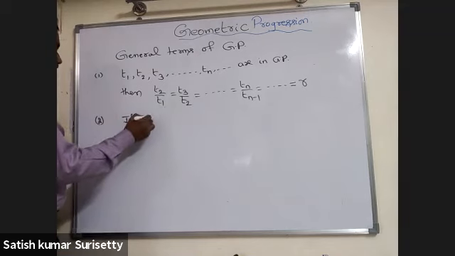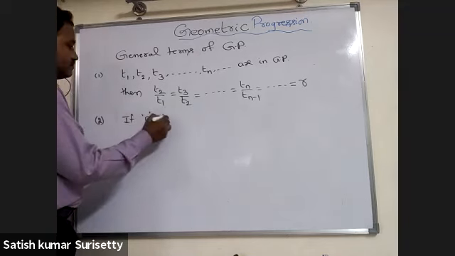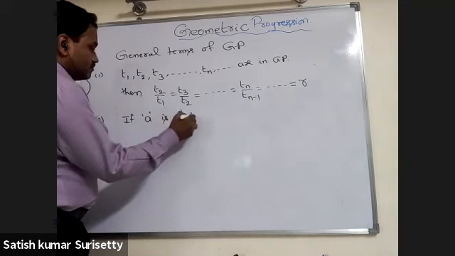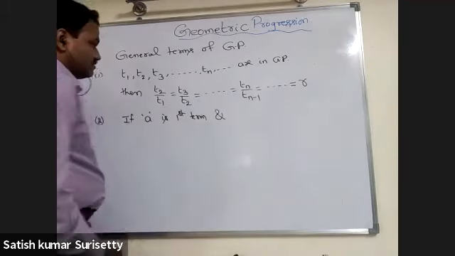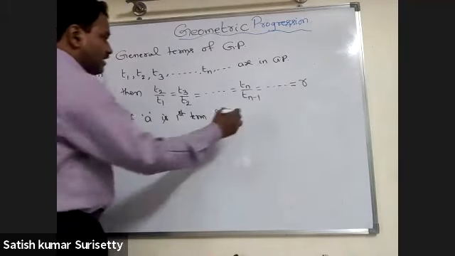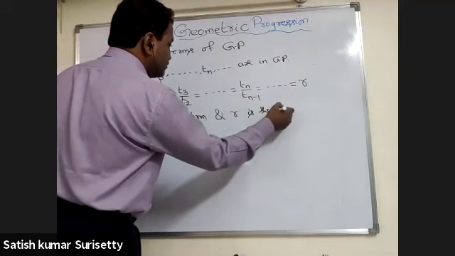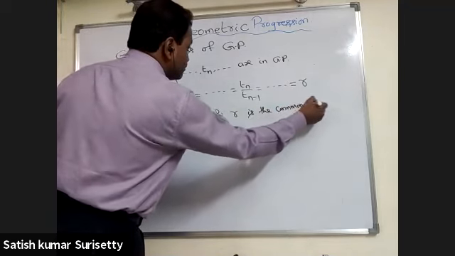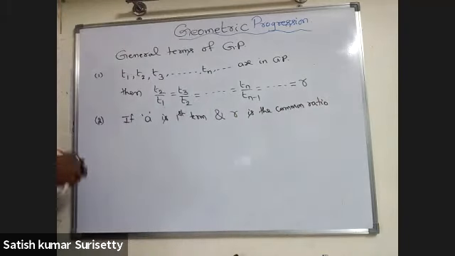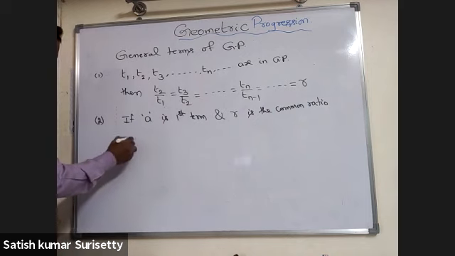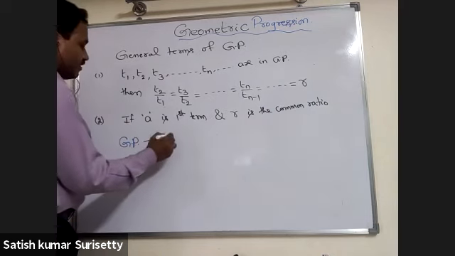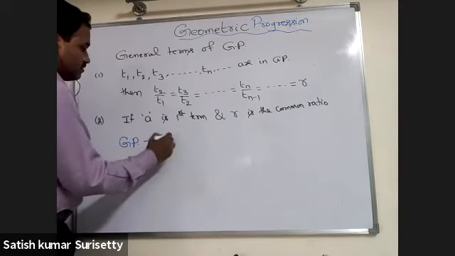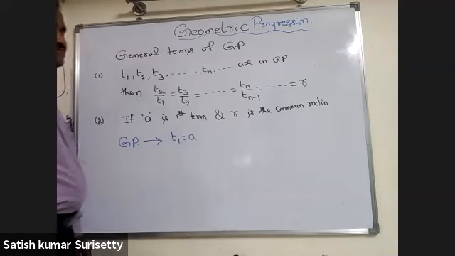If A denotes the first term and R is the common ratio, then the terms of GP are: T1 equals A, that's the first term.